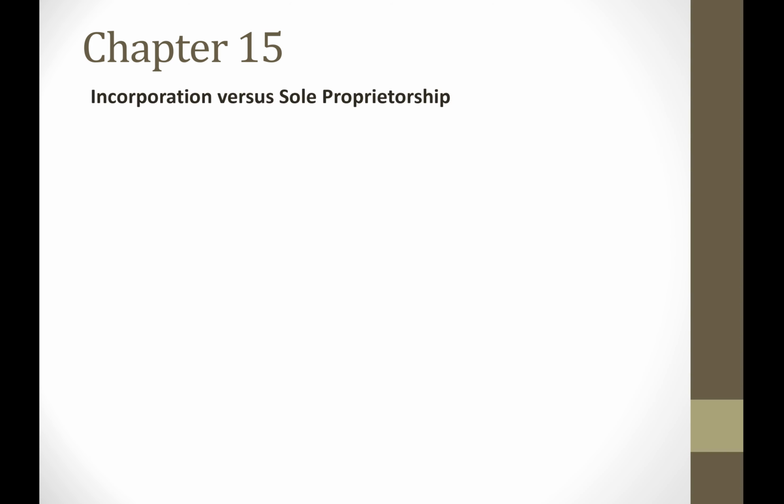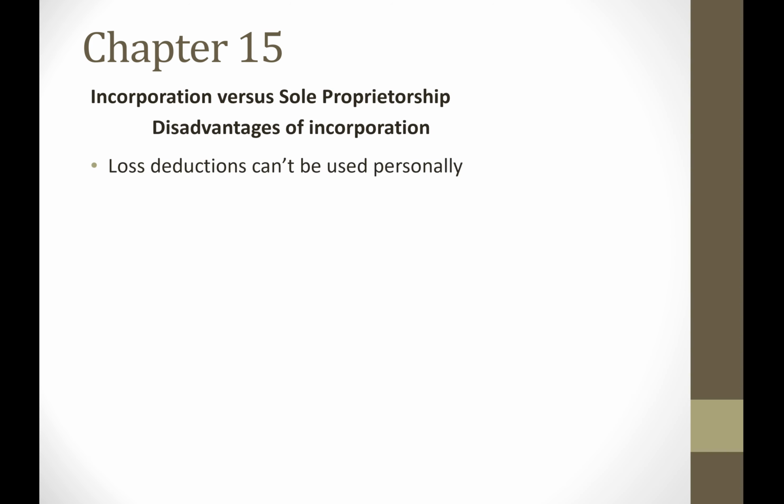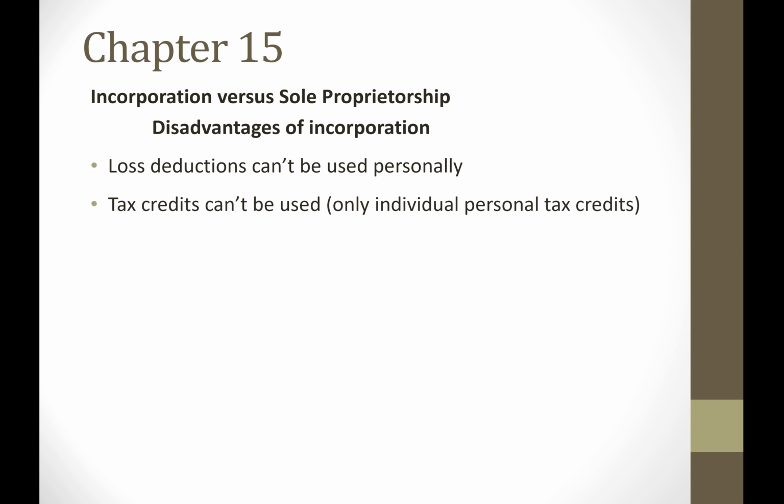Moving on to the next slide, let's talk about disadvantages of incorporation. If the corporation has losses, those losses cannot be used personally. So if the individual decides not to incorporate and decides to operate as a sole proprietorship, and their sole proprietorship business has losses, those losses can be used to offset other income that they earned individually. With a corporation, if a corporation has losses, those losses can only be used by the corporation and cannot be used by the individual.